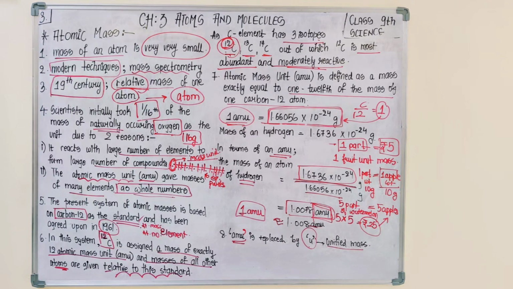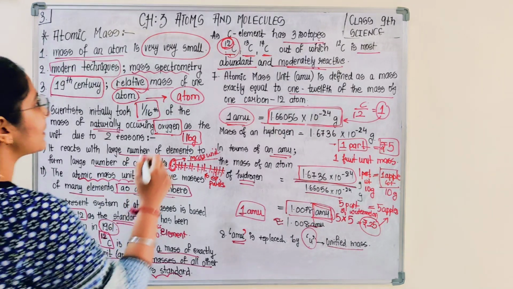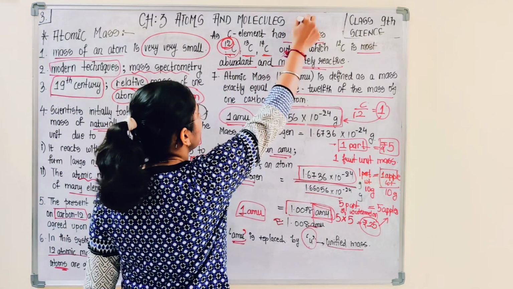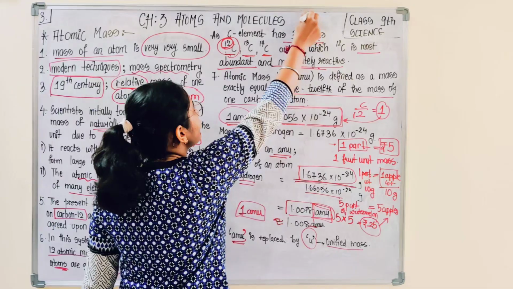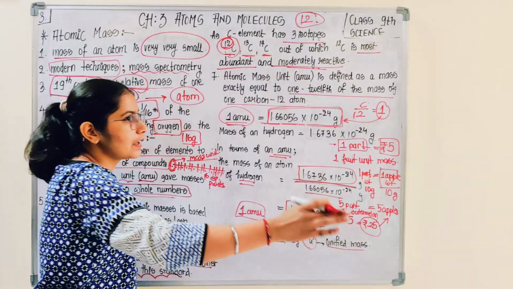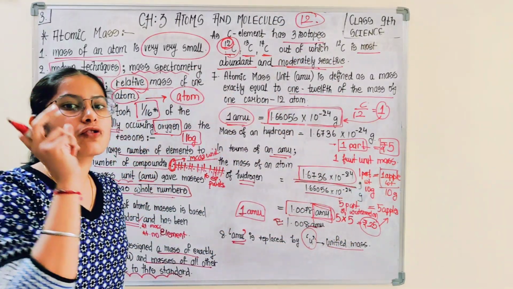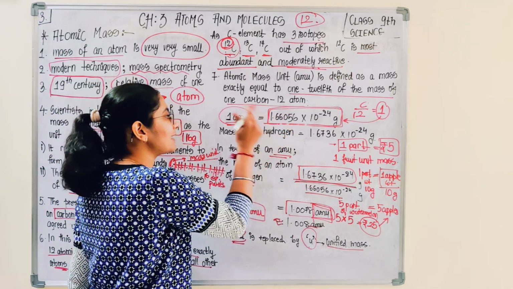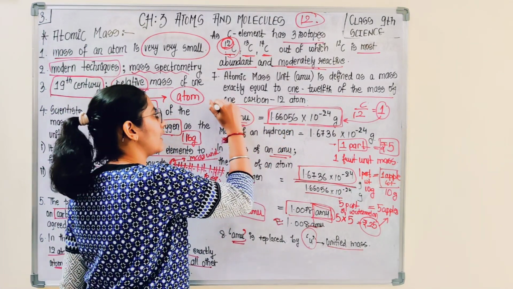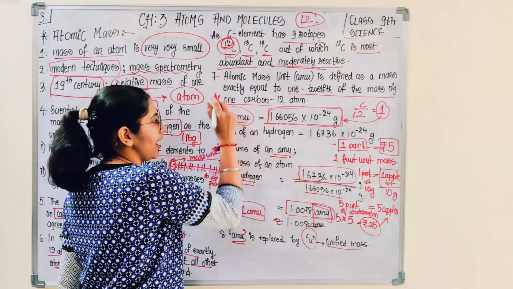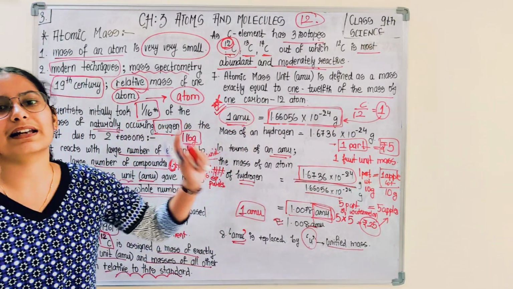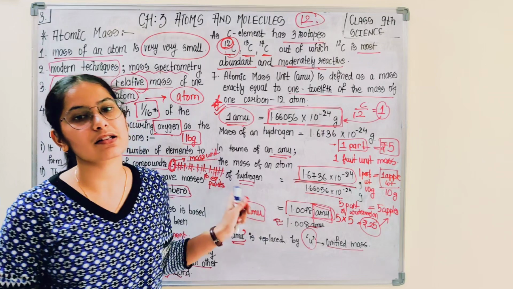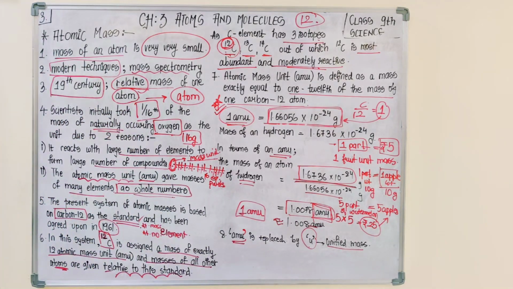Carbon 12 will have some particular mass, and they divided that mass into 12 parts. When divided into 12 parts, the mass of one part is what they set as 1 atomic mass unit. And this is relatively used to calculate the mass of other elements, as we have seen for hydrogen.